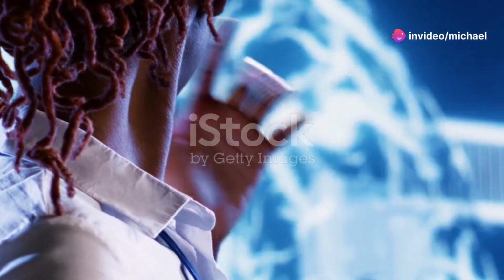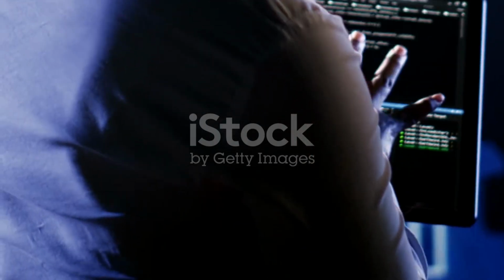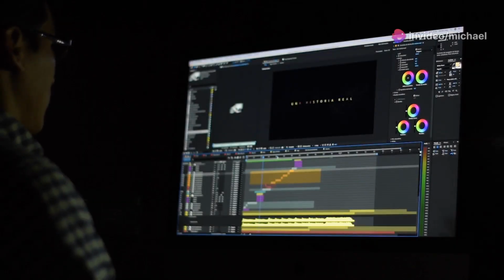Section 5. A meta example. Scripting about scriptwriting. Let's venture into the mind-bending realm of meta scriptwriting, creating a script about the process of scriptwriting itself. Here's an example of a meta prompt.